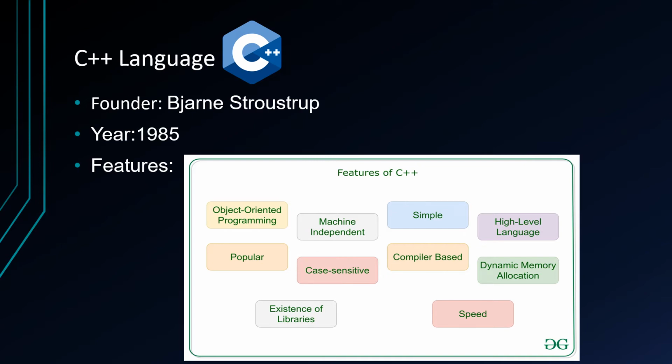Compiler-based. C++ is a compiler-based language, unlike Python. That is, C++ code is compiled, and the executable file is used to run it. Due to which C++ is a relatively faster language than Java and Python.